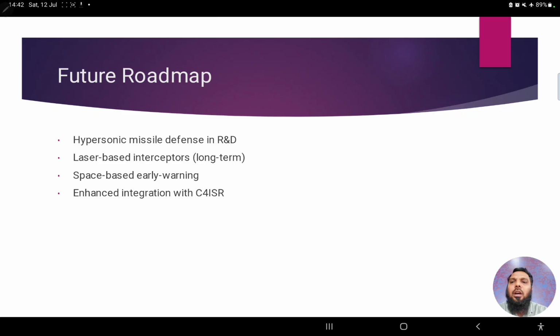In future, apart from these things, we are already developing hypersonic missiles, as we have seen, AD1 and AD2 are being developed. Apart from that, various other missiles are also being developed. Apart from the missiles, we are also working on laser-based interceptors, without using any missile, simply guided lasers.